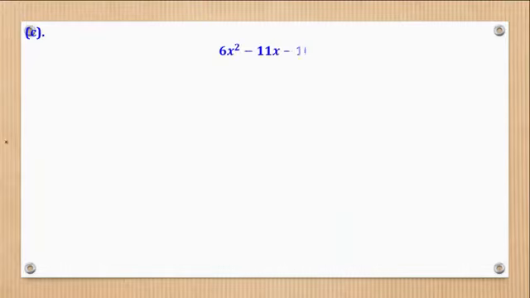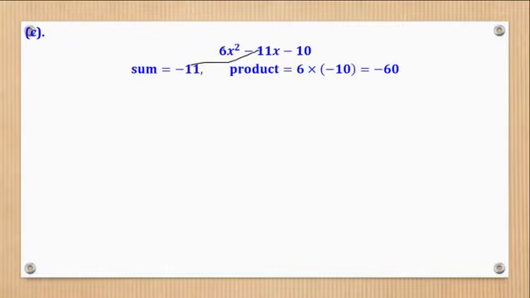Then for part C, given that still the sum is negative 11 and the product is 6 times negative 10, which is negative 60.